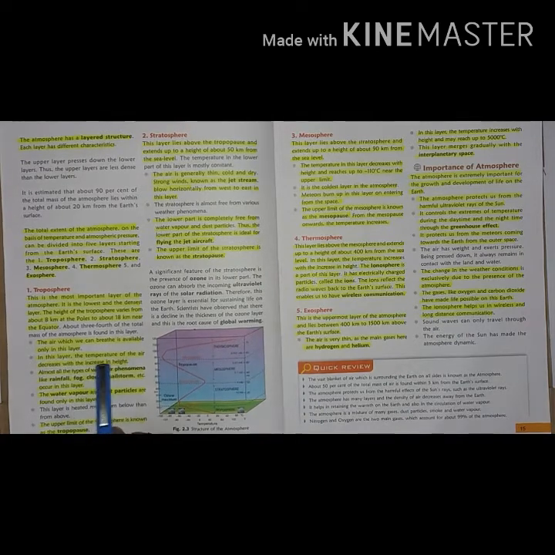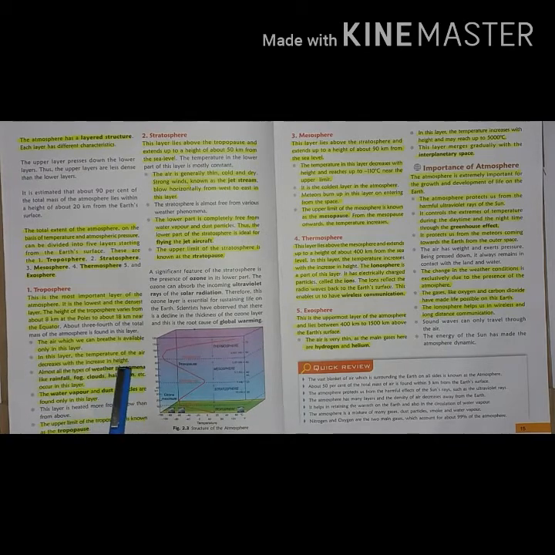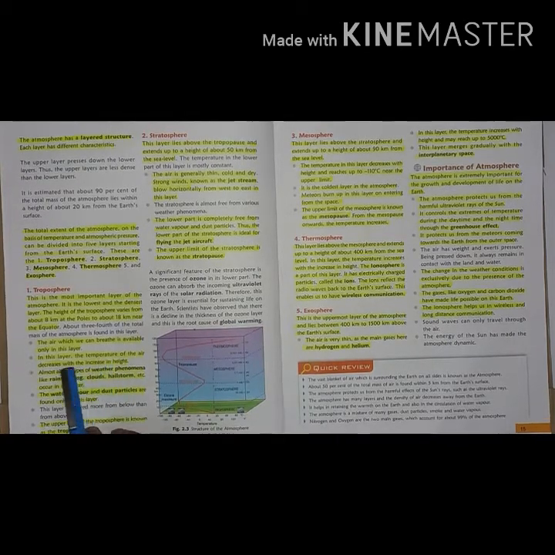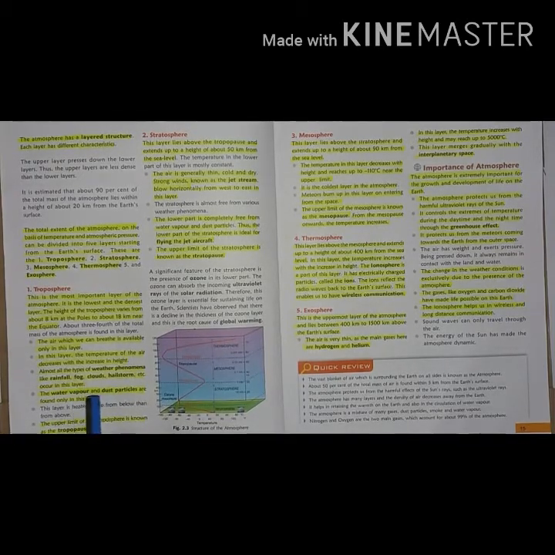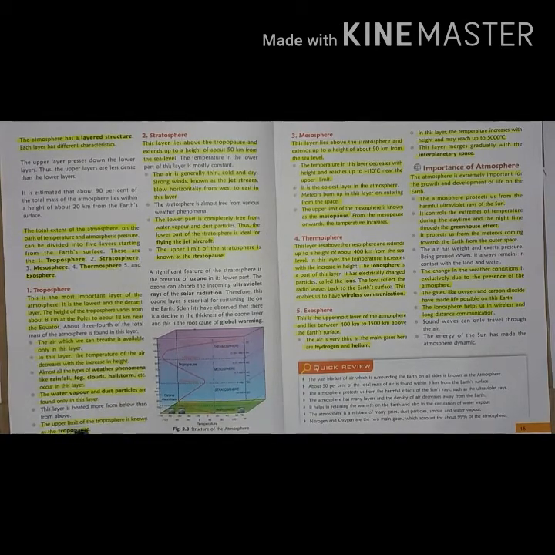In this layer, the temperature of the air decreases with the increase in height. So here the temperature decreases with the increase in height. Almost all types of weather phenomena like rainfall, fog, clouds, hailstorm, etc. occur only in this layer. The water vapor and the dust particles are found in this layer. The upper limit of the troposphere is known as tropopause.